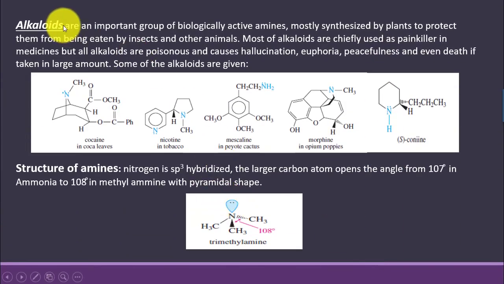Now many amines are compounds that act as a defense against predators, and alkaloids are a class of amines which are synthesized by plants and used to protect them from being eaten by insects and other animals. Alkaloids in minor quantities are used in some medicines, mostly as painkillers. But all alkaloids are poisonous, and minor poisoning by alkaloids causes hallucination.